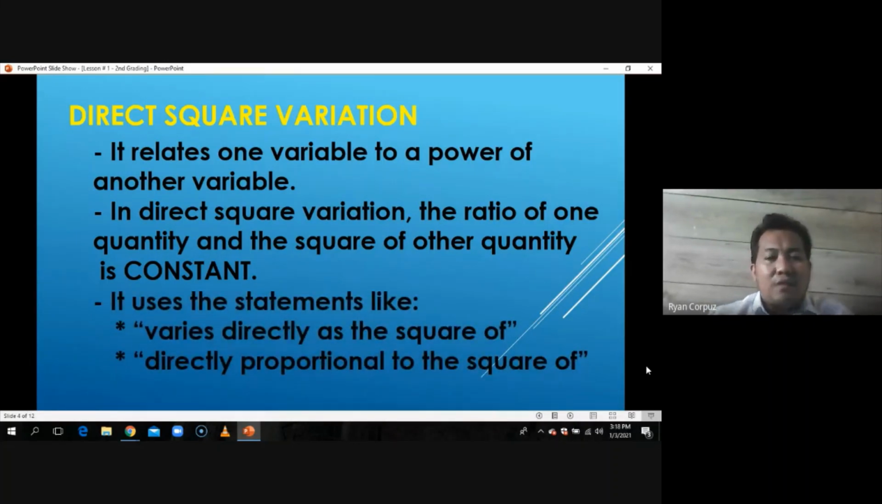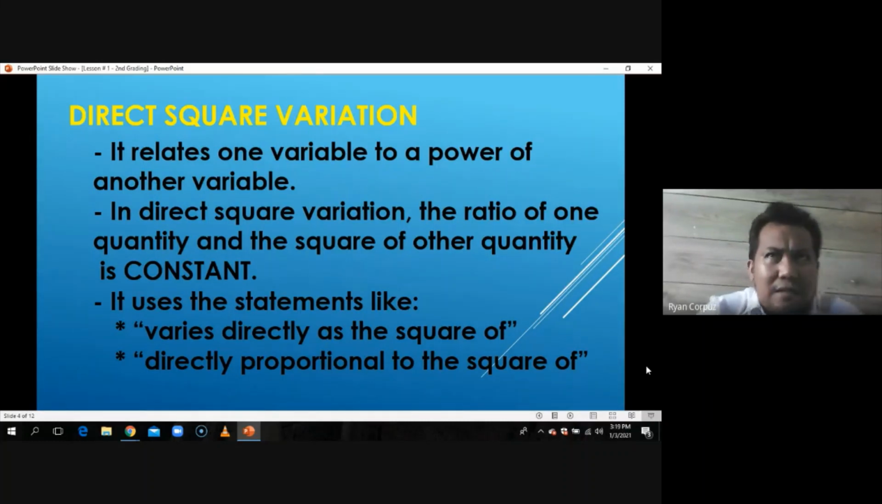Then, direct square variation uses statements like varies directly as the square of and directly proportional to the square of. From the statements alone, you will know that the problem is about direct square variation, because the word square is there. But it does not necessarily mean that seeing the word square makes it direct square variation, because there are other kinds of variation that also use the word square. When we see it together with the word direct, that means we are pertaining to direct square variation.